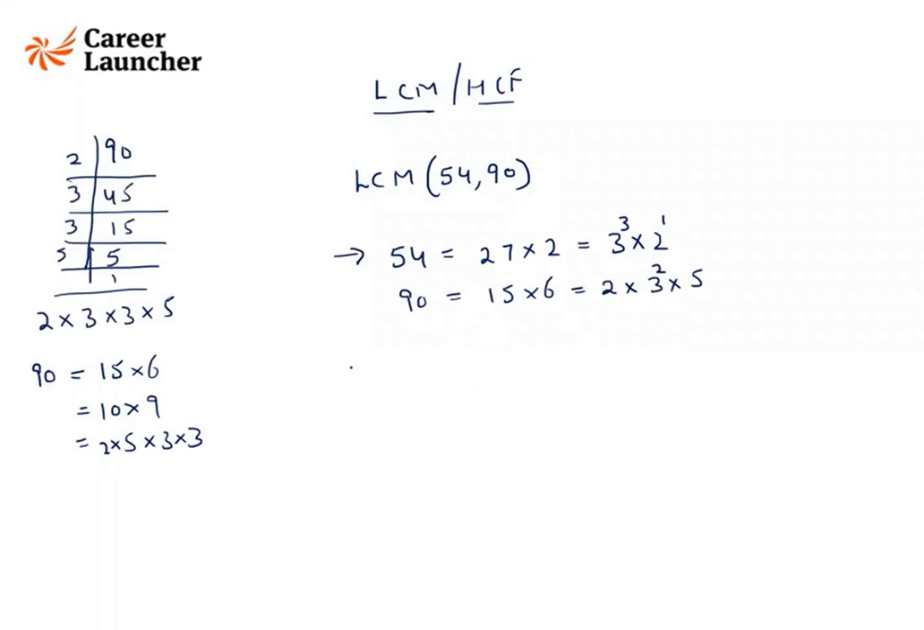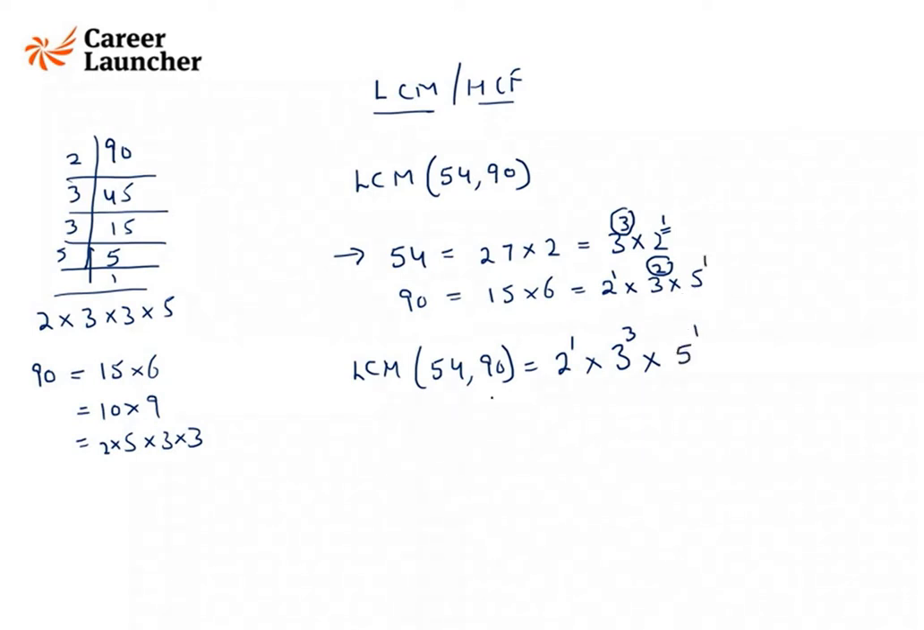Once we have got this, in LCM we take higher powers. Here we have 2 raised to the power 1, and in this also we have 2 raised to the power 1. So LCM would have 2 raised to the power 1 only. Here we have 3 cube, and here we have 3 square, so the higher power is cube. I'll take cube. Here we don't have any power of 5, and here we have 5 raised to the power 1, so the higher would be 5 raised to the power 1 only. So this is the LCM.